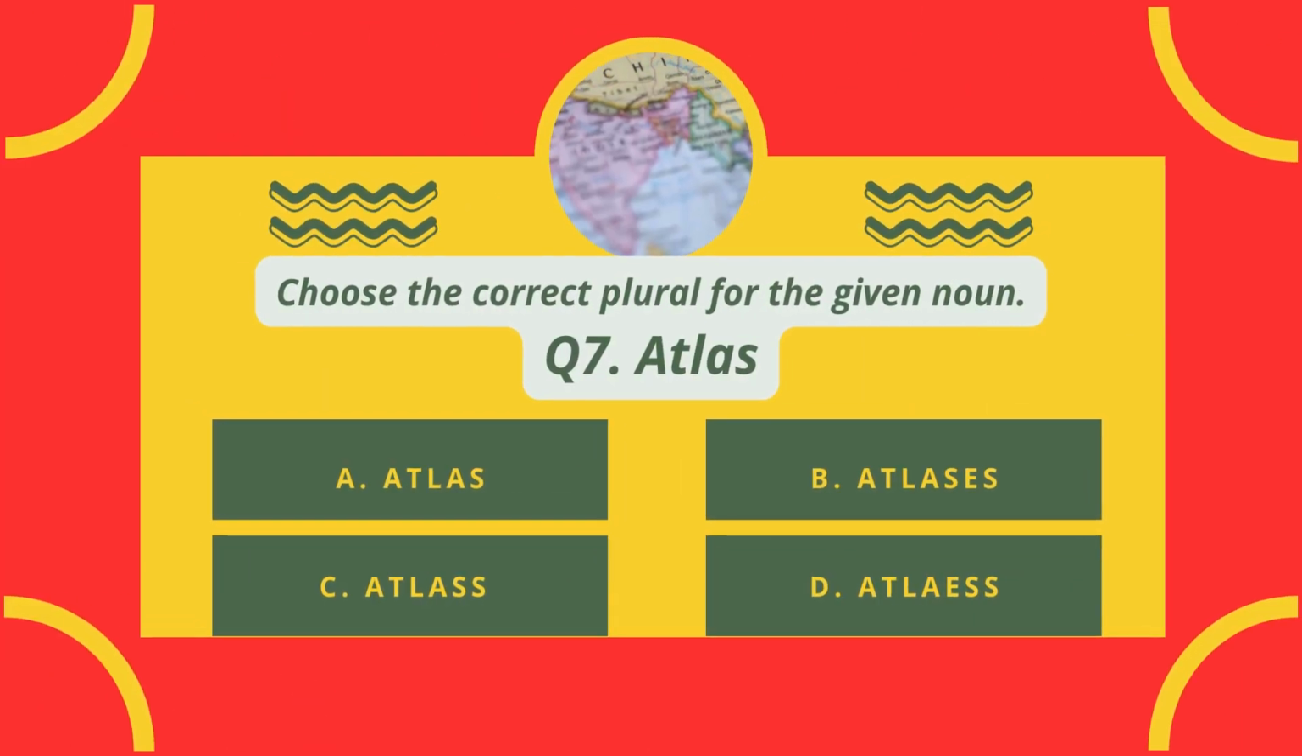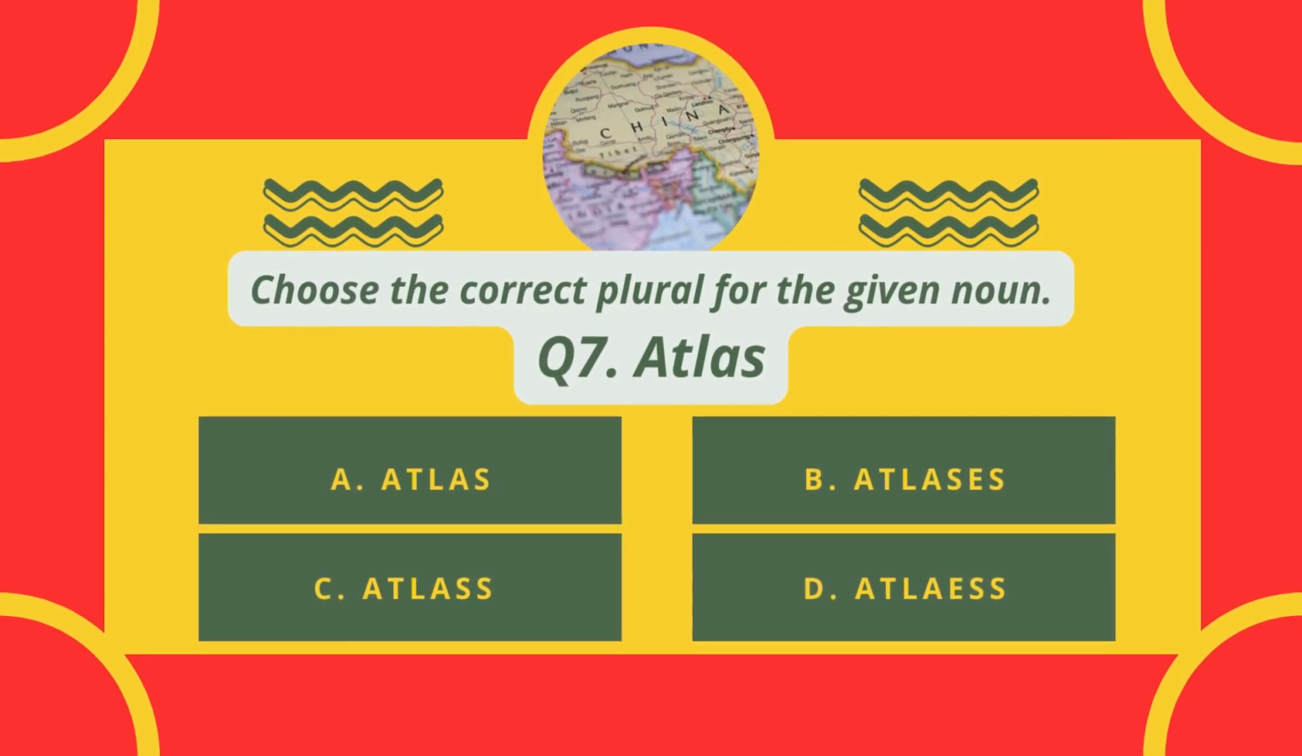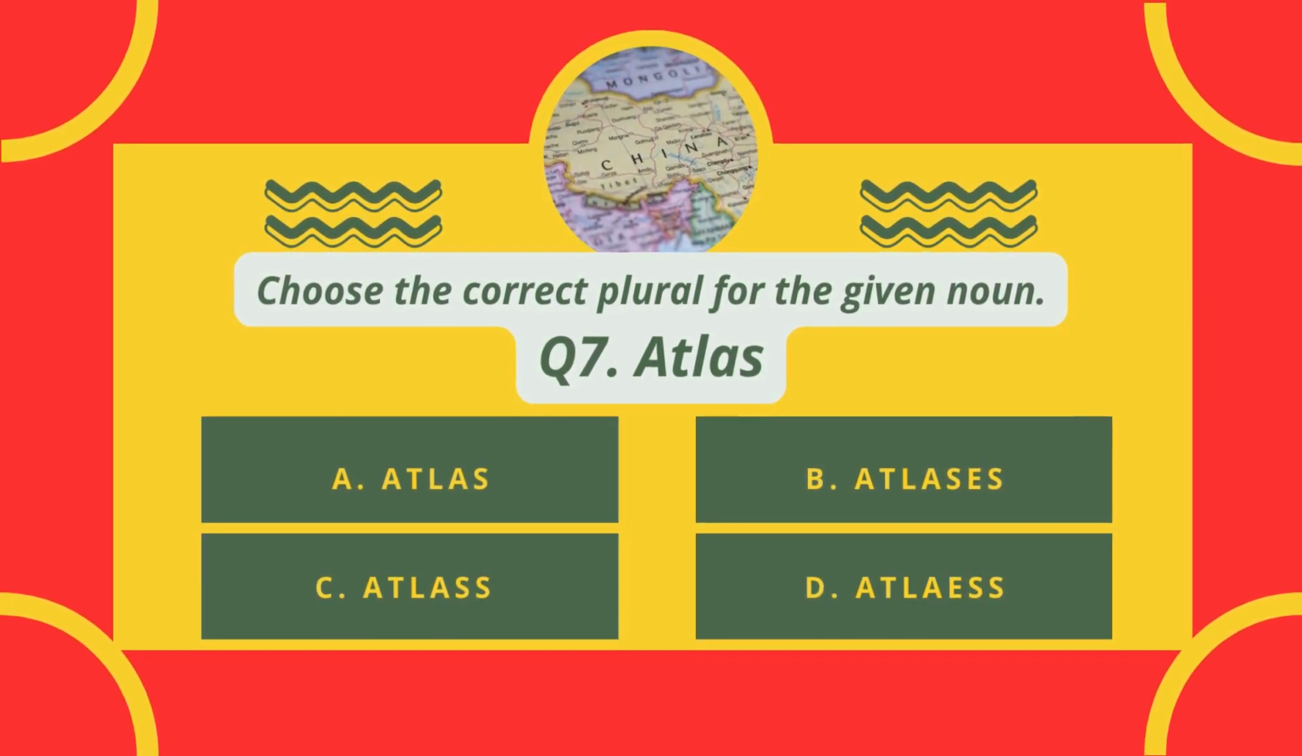Choose the correct plural for the given noun. Atlas. A. Atlas, B. Atlases, C. Atlas, D. Atlays.